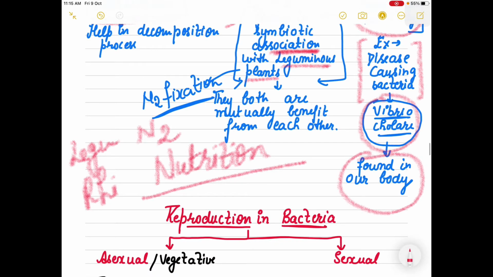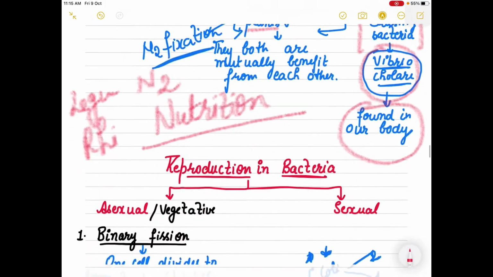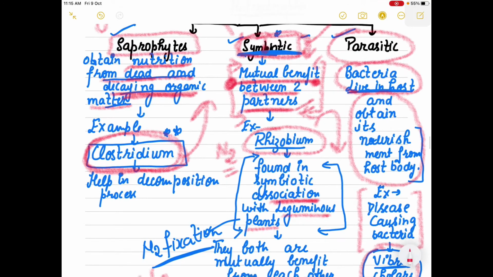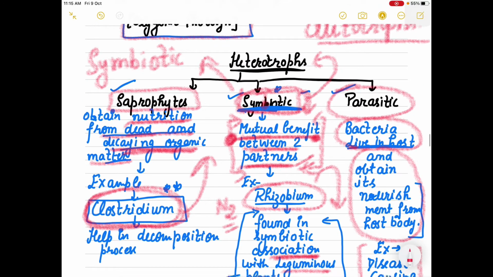Vibrio cholerae is one of the bacteria which cause disease. So for them, who is the host? The human body is the host for them. These kind of bacteria which live inside the body of another organism are known as parasitic, right?